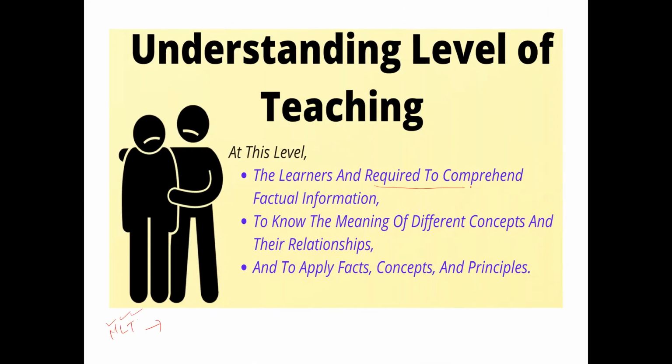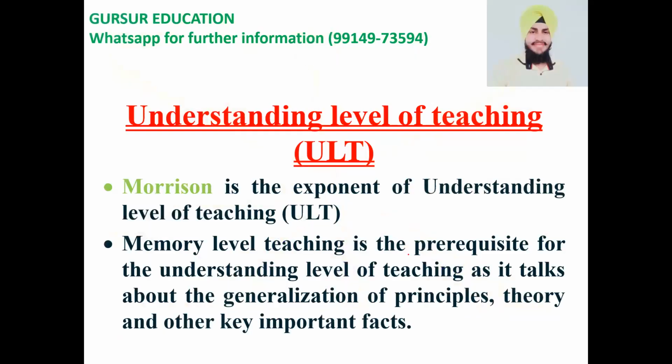The learner is required to comprehend. Comprehend means to understand the factual information. The student has to know the meaning of different concepts and their relationships. The student must know how to apply facts, figures, concepts, and principles. Now as Herbart was the exponent of MLT, the memory level of teaching, Morrison is the exponent of ULT. This is the understanding level of teaching.